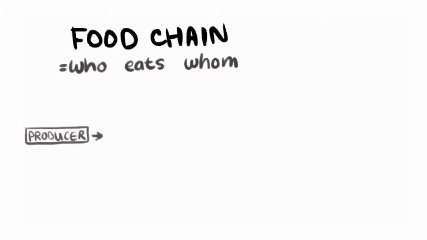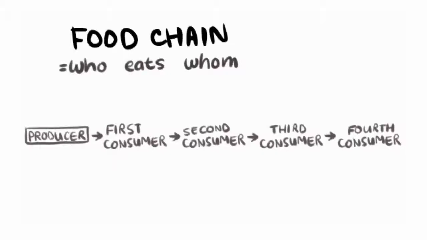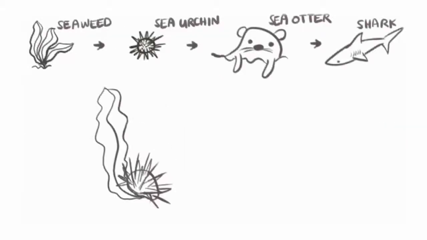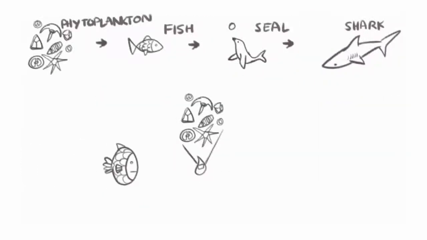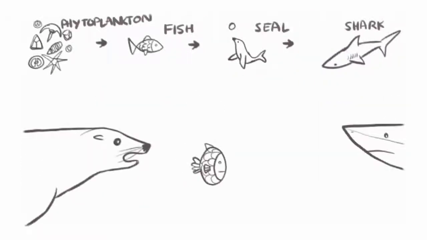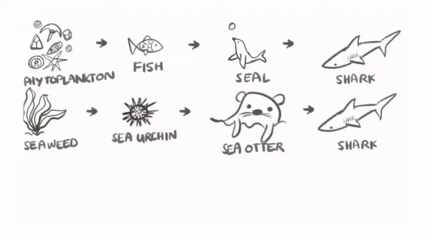Then this producer gets eaten by the first consumer, who gets eaten by the second consumer, who sometimes gets eaten by a third and a fourth consumer. For example, seaweed's eaten by the sea urchin, who's eaten by the sea otter, who's then eaten by the shark. Or the phytoplankton's eaten by the fish, who's eaten by the seal, who's also eaten by the shark. Notice that even though the animals might be different, the idea stays the same. The chain always starts with the producer and ends with the consumer.